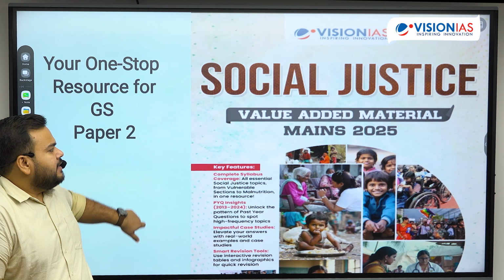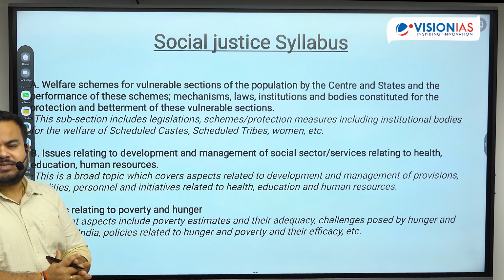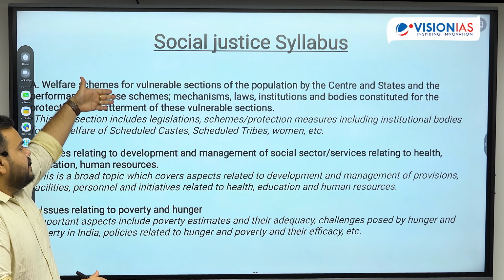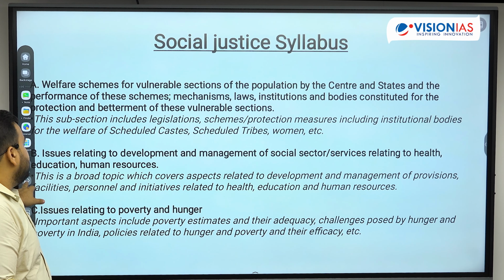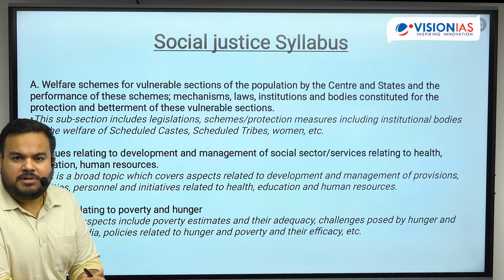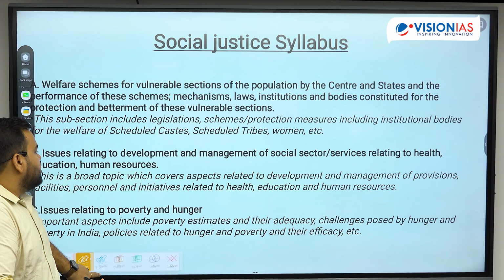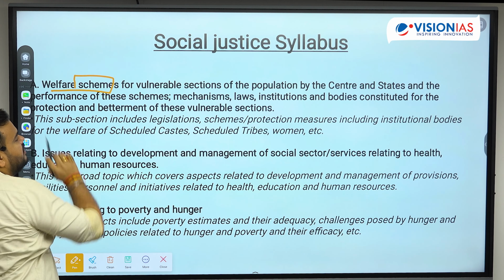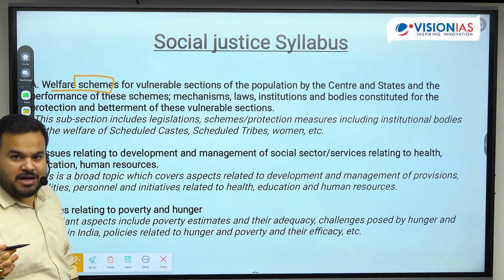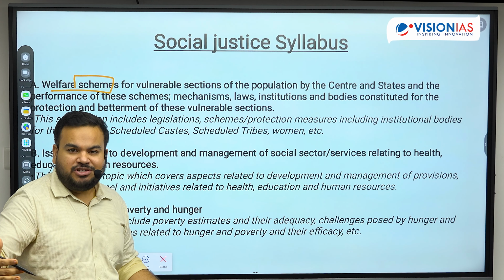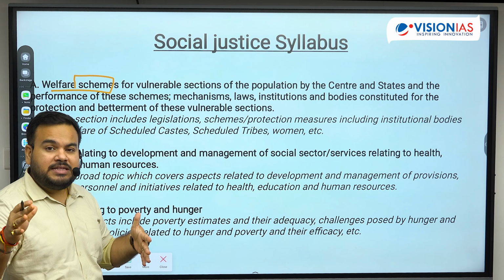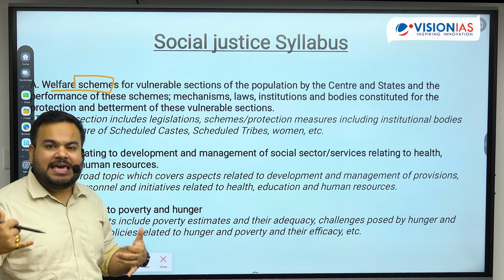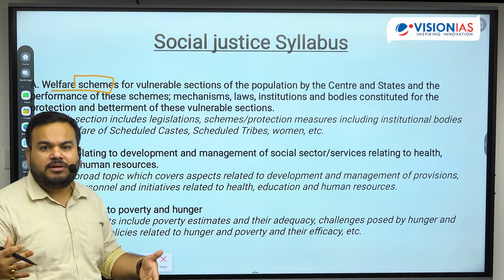So let's start. It is very important to understand the syllabus. When it comes to social justice, there are 3 major topics discussed by UPSC in paper number 2. The first topic pertains to welfare schemes. This is very important, because we read a lot of government schemes during our prelims examination phase. These schemes specifically target the vulnerable sections of society, that is SC, ST, OBC, children, women, transgenders.